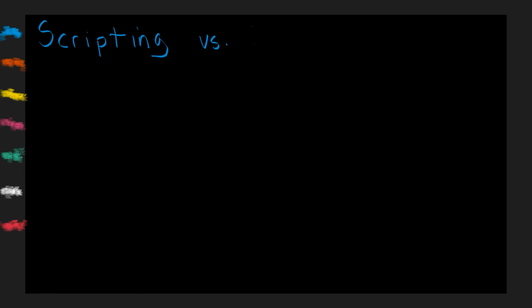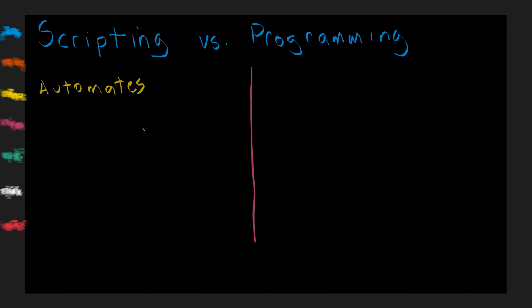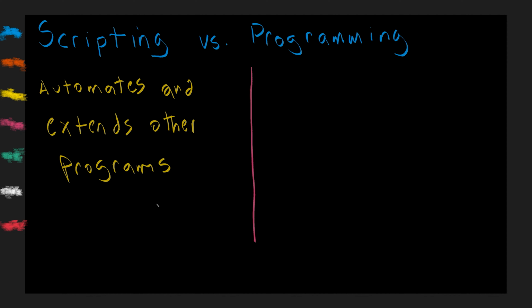Scripting versus programming. Now, I've said that Python is an object-oriented programming language. However, many often refer to Python as a scripting language. A scripting language refers to automating certain functionality within another program. For example, ArcGIS Pro provides support for the use of Python as a scripting language. Python can access all of the tools available in ArcGIS Pro, including those that are part of an extension. This feature makes Python scripting an attractive and efficient method for automating tasks.